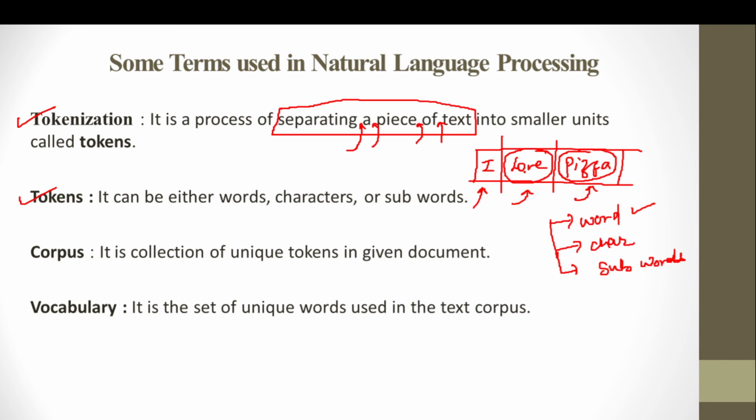Now a character token is something where, in a given word, we break the word into different characters, so these are different character tokens. So L, O, V, E, these are going to be four different tokens. We would call them character tokens, right? Similarly, a subword is a chunk of a word, like ZZA or maybe PI, if you are extracting it. So it's an extraction of a smaller chunk of the word from a given word. That is called a subword. So these are the three different types of tokens that are available.